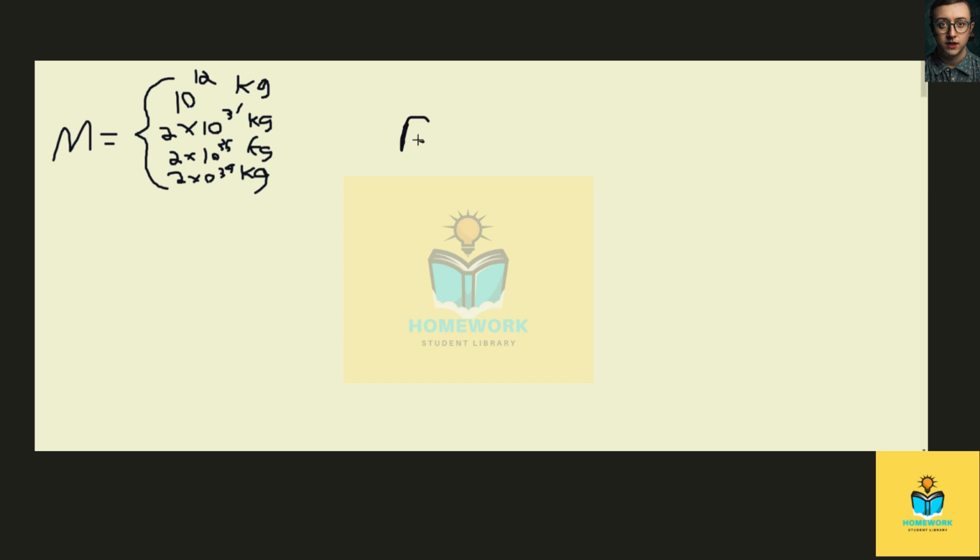Taking the formula that the Schwarzschild radius of a black hole is simply 2GM divided by c squared, we can compute the Schwarzschild radius for each of these masses. In fact, we can make it nice and easy for us. We can throw in 10 to the 12 kilograms into this equation and get a radius of 1.5 times 10 to the minus 15 meters.